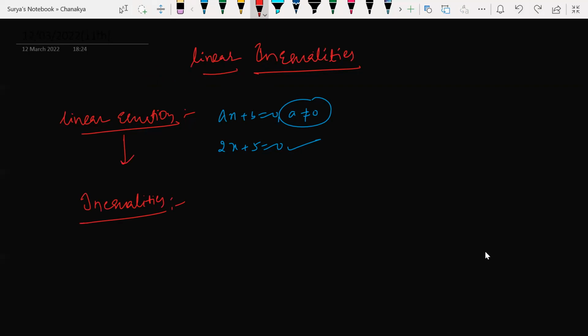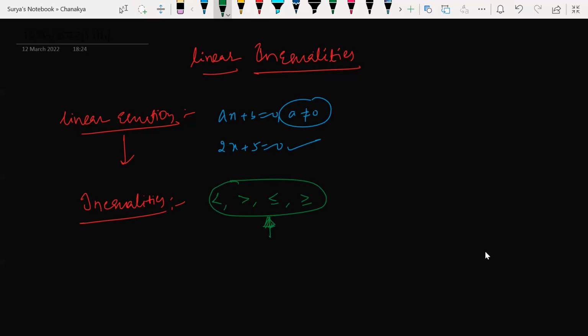Now look at less than, greater than, less than or equal to, greater than or equal to. We'll be playing with these four operators in this linear inequalities topic.